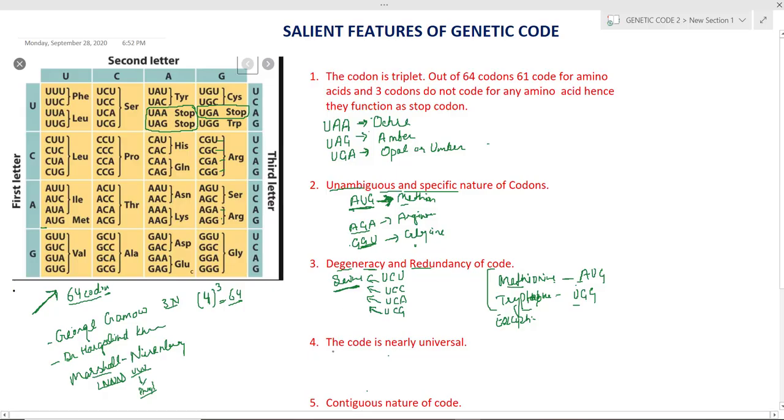Now come to the fourth point. The code is nearly universal. Take methionine again: AUG codes for methionine, whether it's a bacteria, a human being, or a plant. Methionine is always coded by AUG. The code is universal, whether it's a bacteria, a virus, a human being, or a plant. That's why the code is called universal.